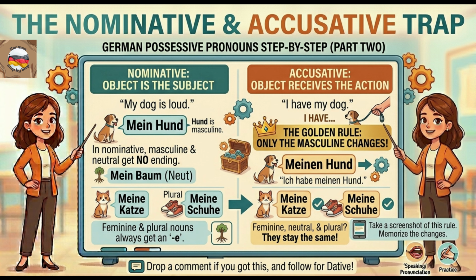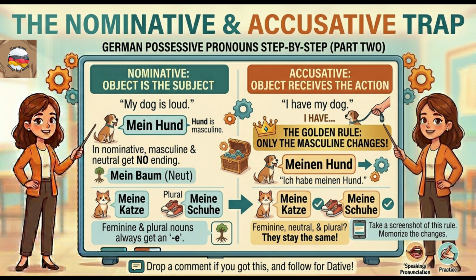My dog is loud. Hund is masculine. In nominative, masculine and neutral get no ending. It is simply mein Hund. Feminine and plural nouns always get an E. Meine Katze, my cat, or meine Schuhe, my shoes.